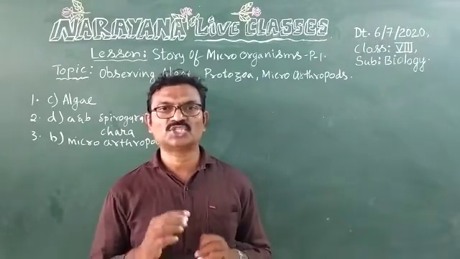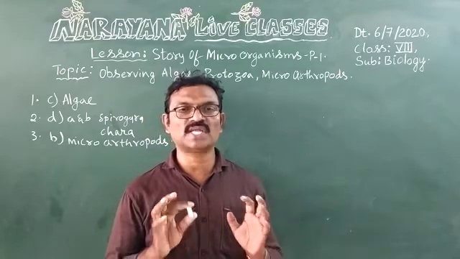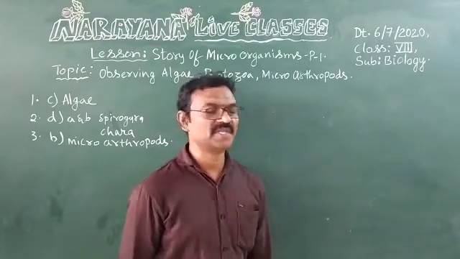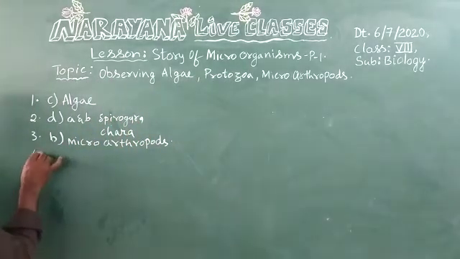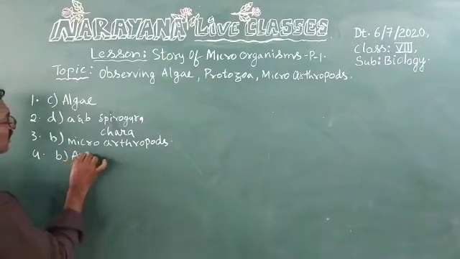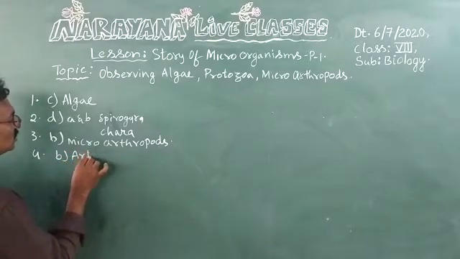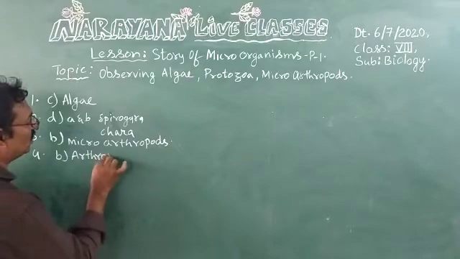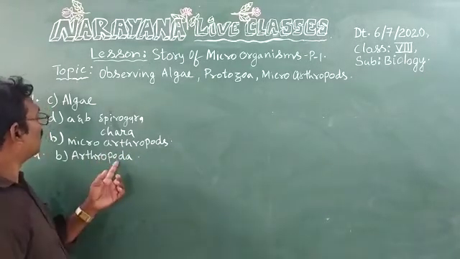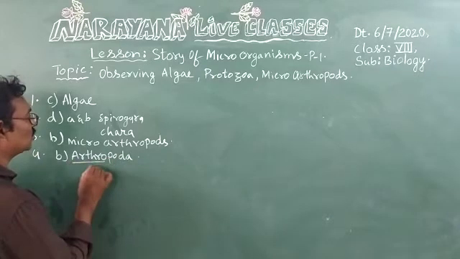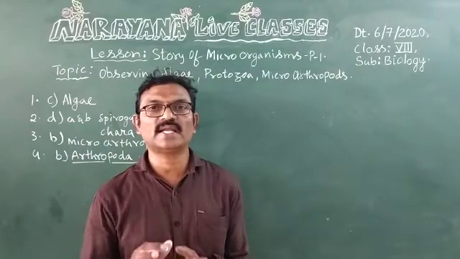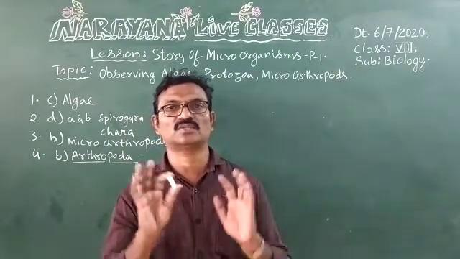The fourth one. Joint-legged organisms belongs to dash phyla. Arthropoda. Option B. They belong to Arthropoda. Arthro means joints. Poda means legs. Jointed legged organisms belongs to phyla Arthropoda.